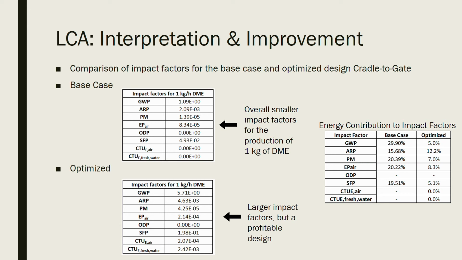The table to the right summarizes the energy contribution to the impact factors. Energy includes steam, electricity, cooling water, and refrigeration. From this, it can be seen that the energy contributions are significantly less for the optimized case. This is most likely due to the large emissions from the wastewater and purge streams. For the base case, nearly a quarter of the environmental impact can be attributed to energy use.